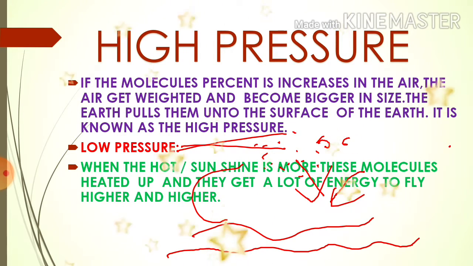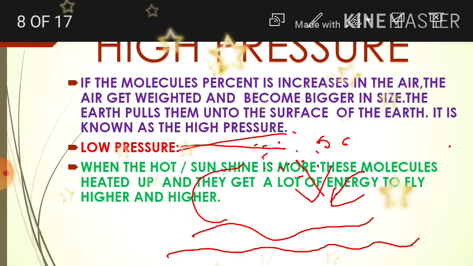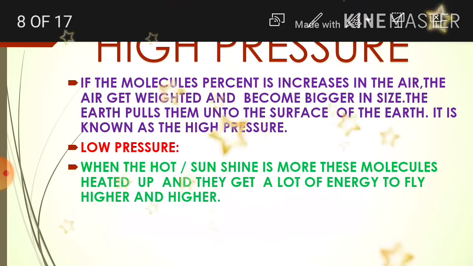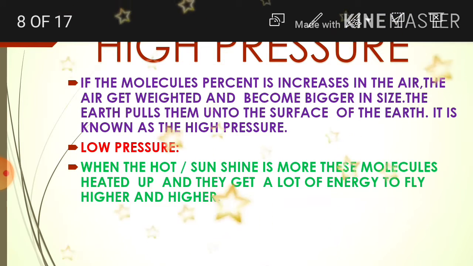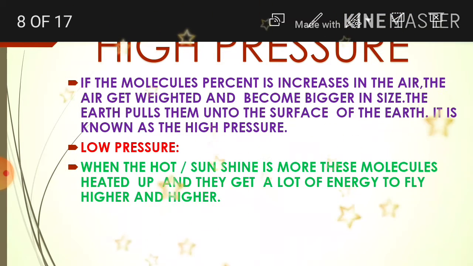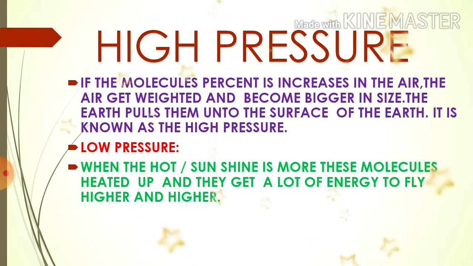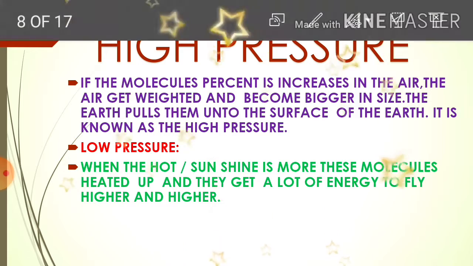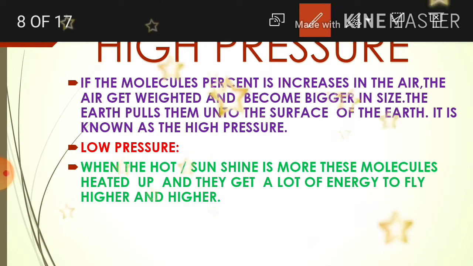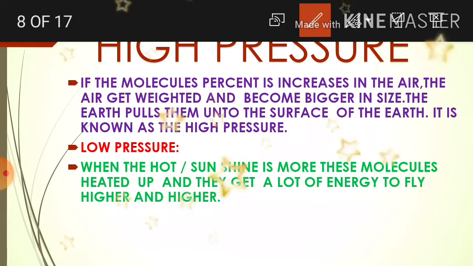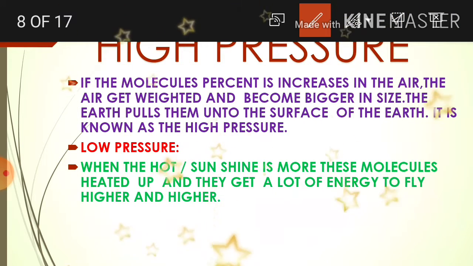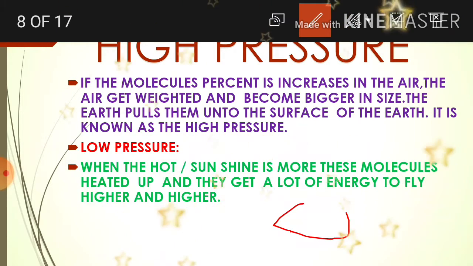When the hot sunshine is more, these molecules heat up and they get a lot of energy to fly higher and higher from that place. Low pressure means, due to sunshine, the clouds contain some teeny droplets.